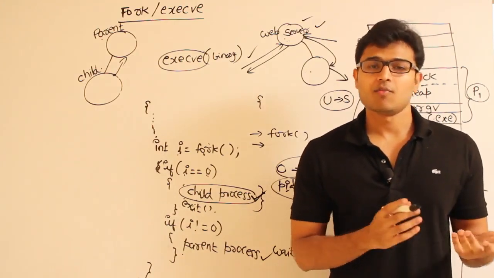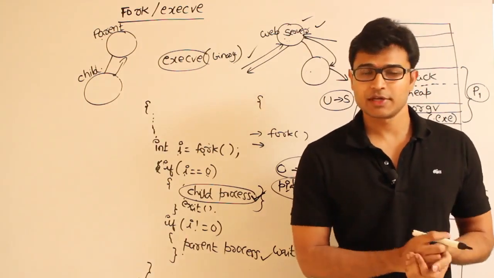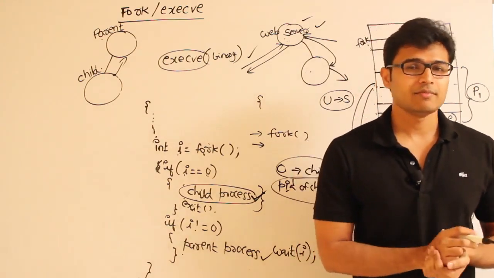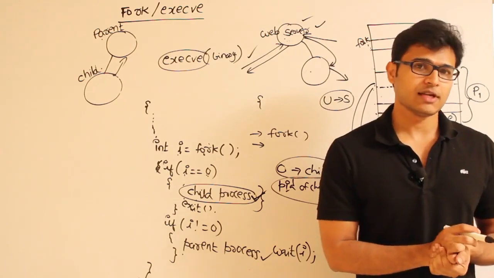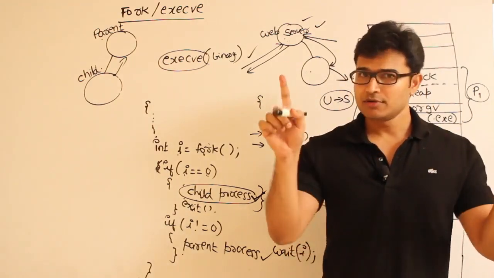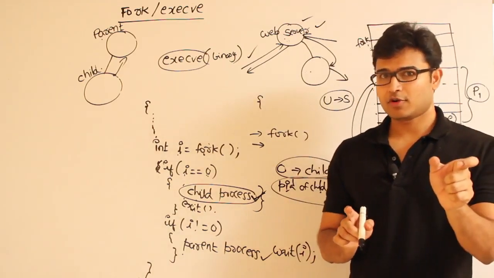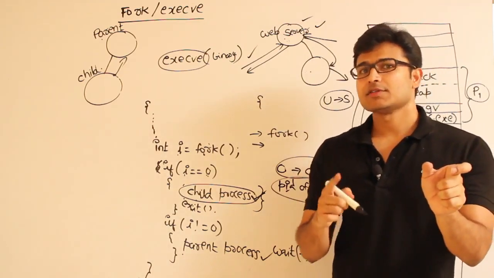C shell, Bourne shell, Korn shell, all these are shells developed by various people, right? What is the main importance of the shell? When you start running a shell, you see a command prompt, isn't it? And when you type something on the command prompt, that instruction gets executed.